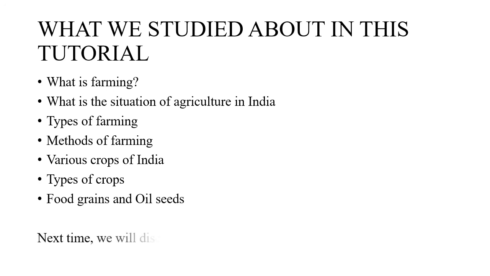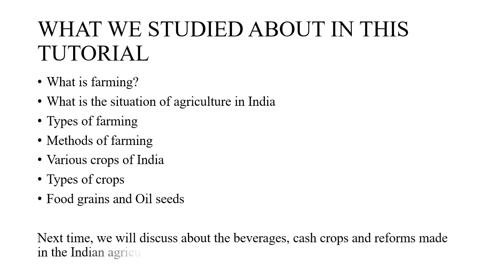Now what we are going to do next time, that is in the second part of the 10th chapter, we will discuss about the beverages, tea, coffee, etc., cash crops, cotton, sugarcane, etc., and the various reforms made in the Indian agriculture.